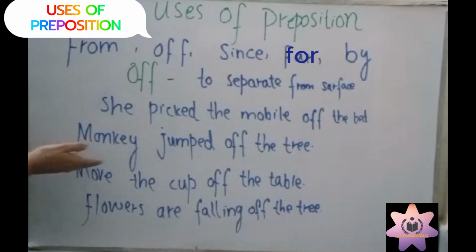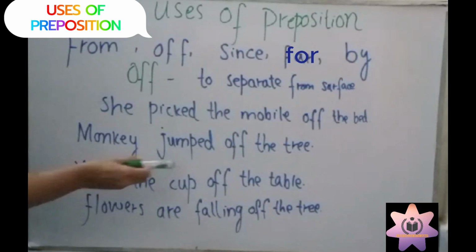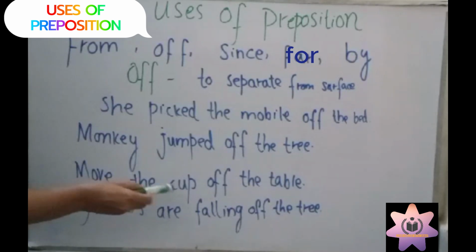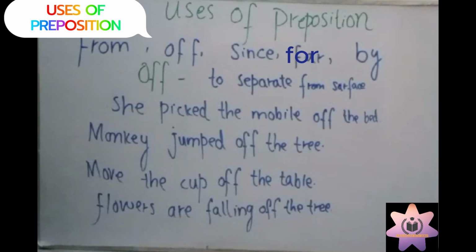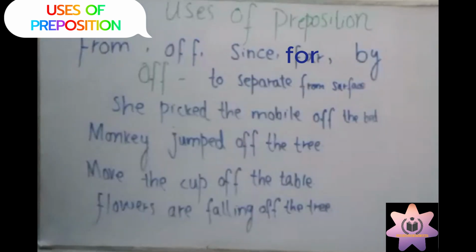So, move the cup off the table. Where is the cup? The cup is on the table. So the cup is touching the surface of the table. Move the cup off the table. Flowers are falling off the tree. So that is the use of off. Now I am going to tell you about the use of since.